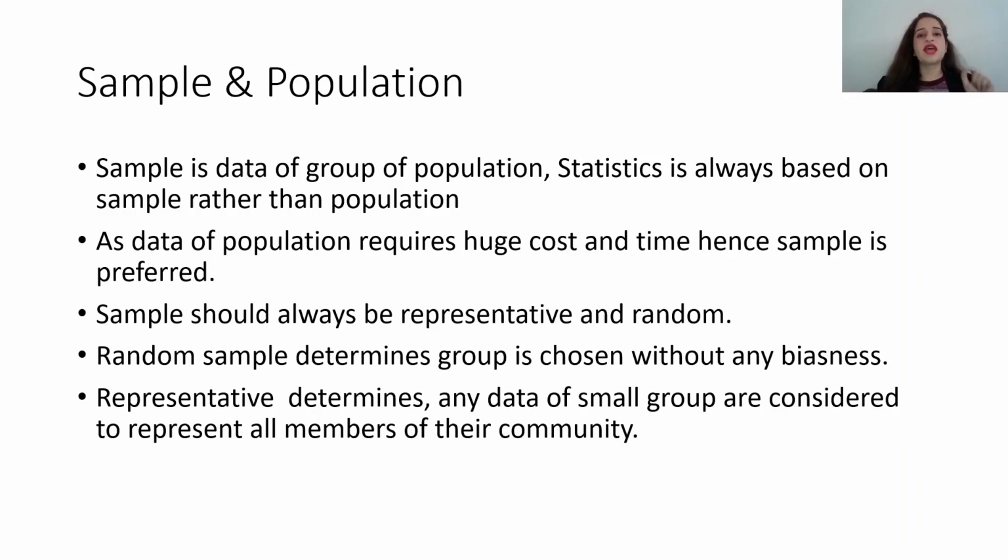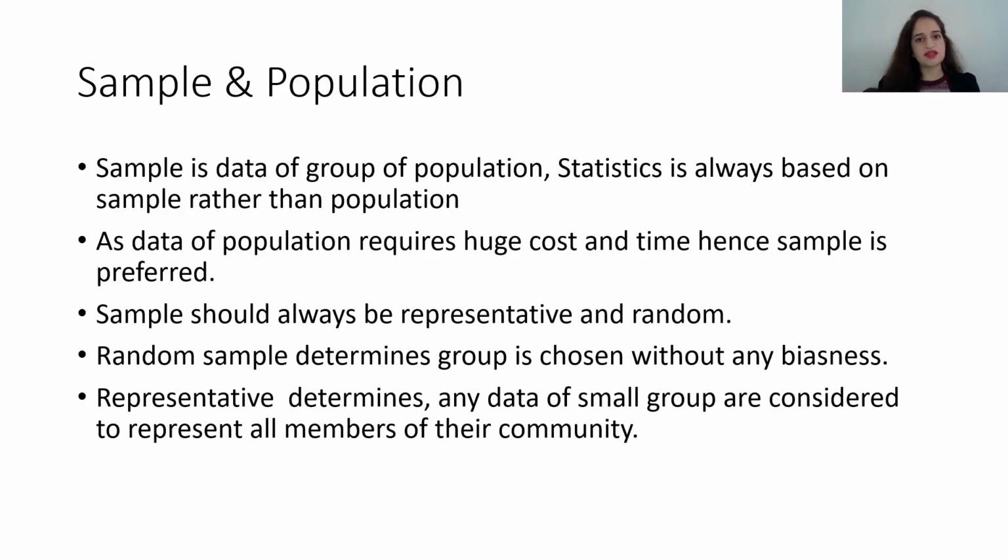Now while doing this, we have to be very careful. The third point says a sample should always be representative and random. Random sample means the group is chosen without any bias. So say when I am gathering the sample, 70% of my data is people living in South Bombay.